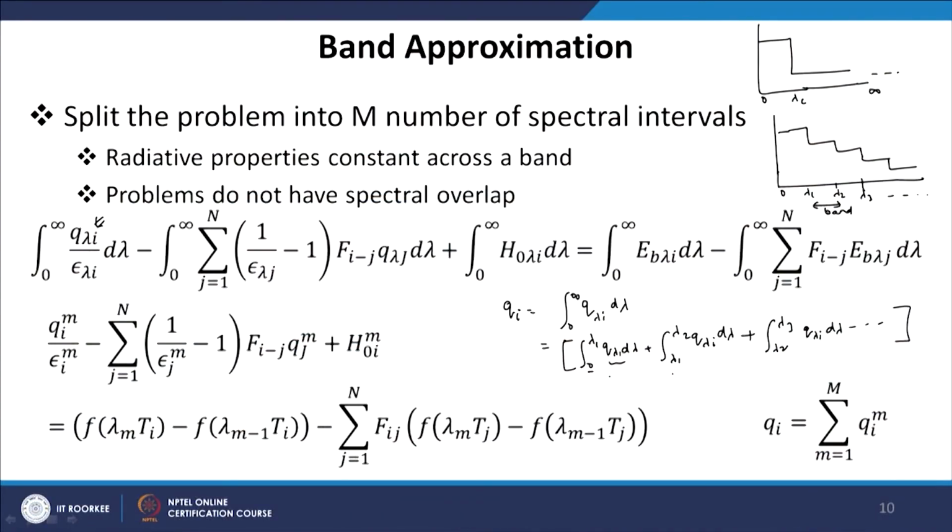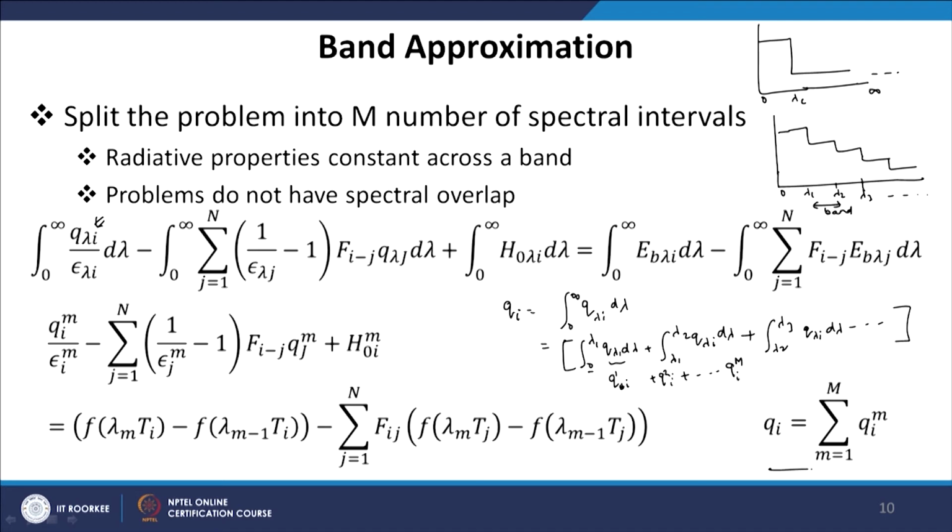That means, within each spectral interval the flux q does not depend on wavelength. So, this can be taken out of the integral and we can write this as q 1 I, or let us use a superscript here, q 1 I plus q 2 I and so on up to m bands, q m I.